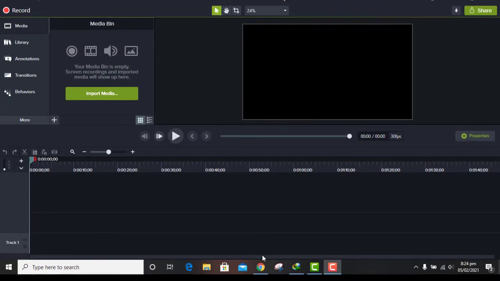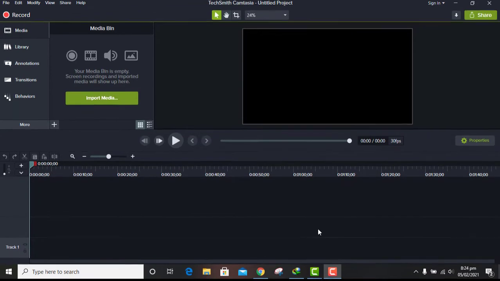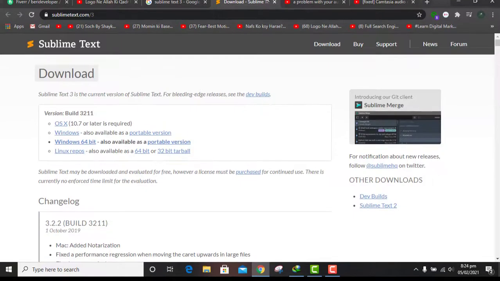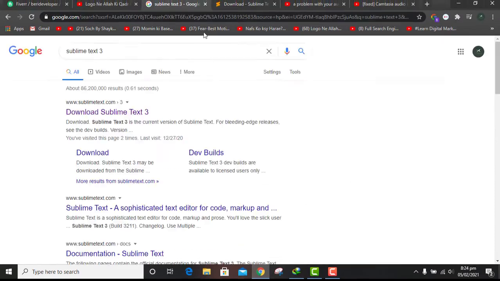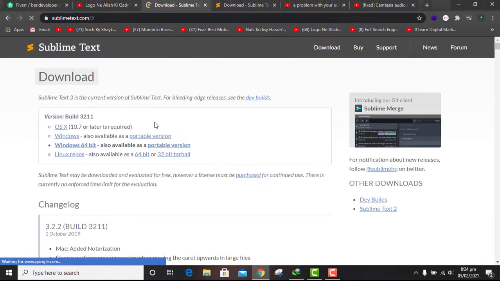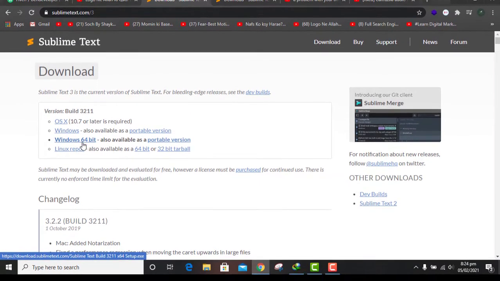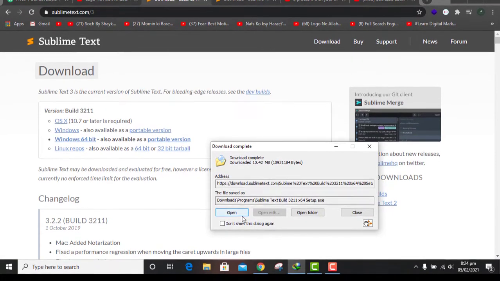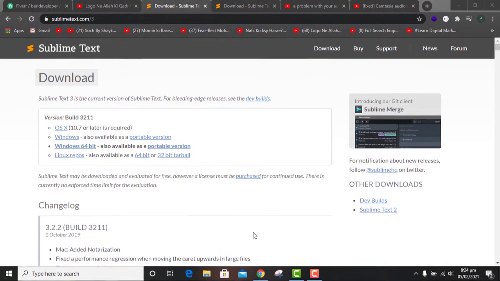Hello, hey guys, today I'm going to show you how to install Sublime Text Editor for autocomplete. So first of all, you need to download Sublime Text Editor 3. I downloaded Sublime Text Editor 3, and you can see here the Windows version. I already downloaded this tool, so I simply open it.